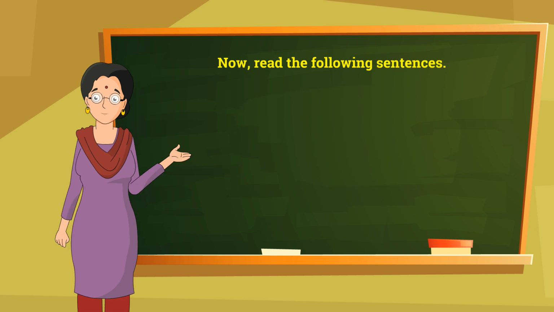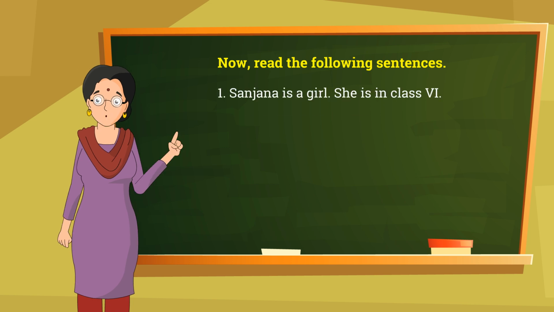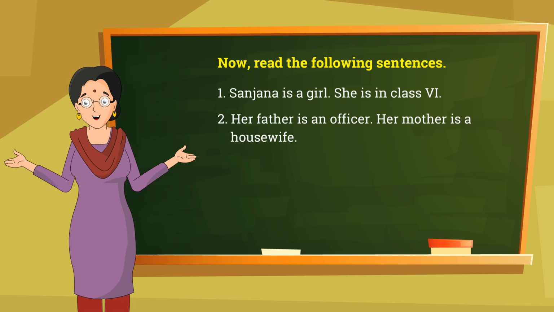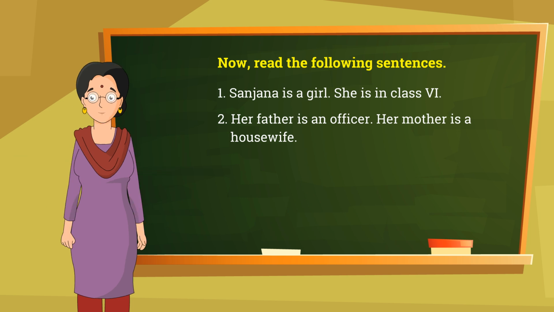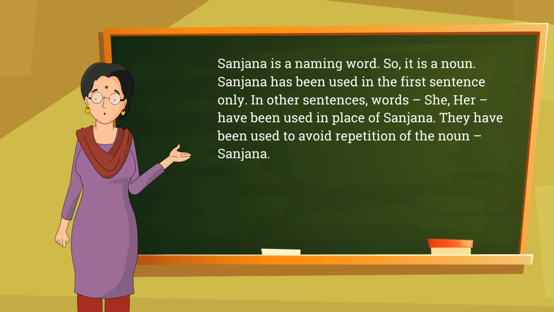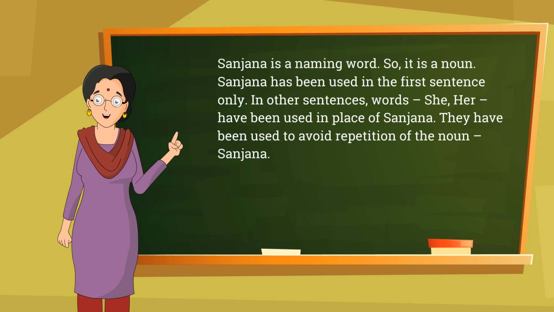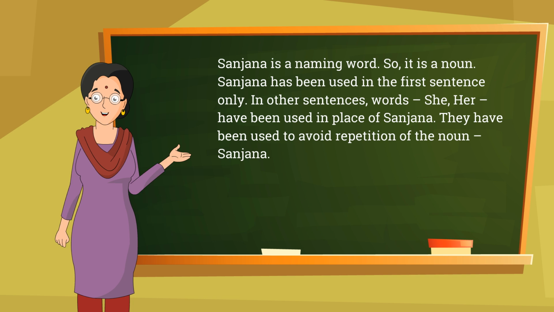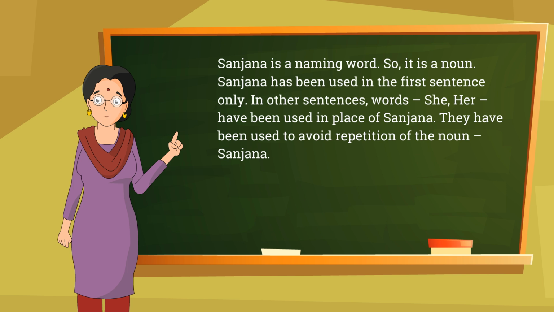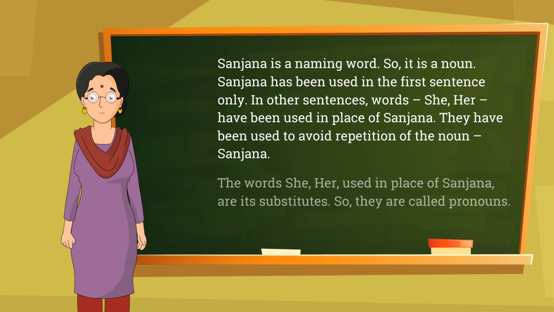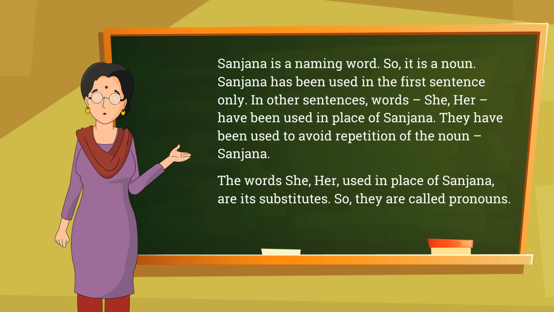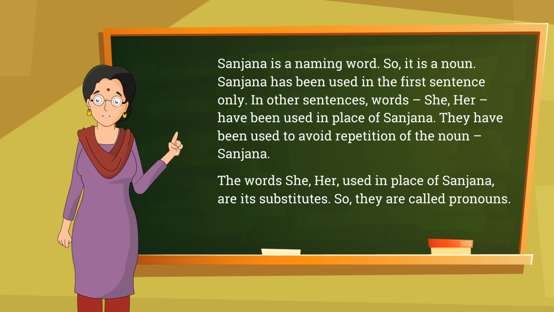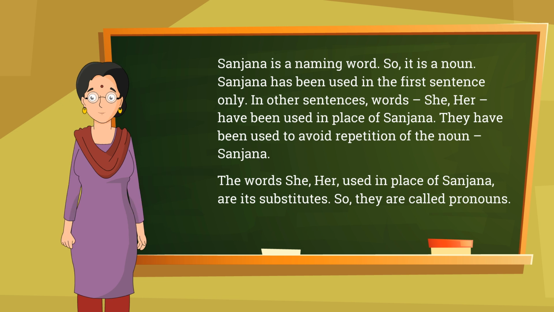Now, read the following sentences. Sanjana is a girl. She is in class 6. Her father is an officer. Her mother is a housewife. Sanjana is a naming word, so it is a noun. Sanjana has been used in the first sentence only. In other sentences, the words she, her have been used in place of Sanjana. They have been used to avoid repetition of the noun Sanjana. The words she, her used in place of Sanjana are its substitutes, so they are called pronouns.